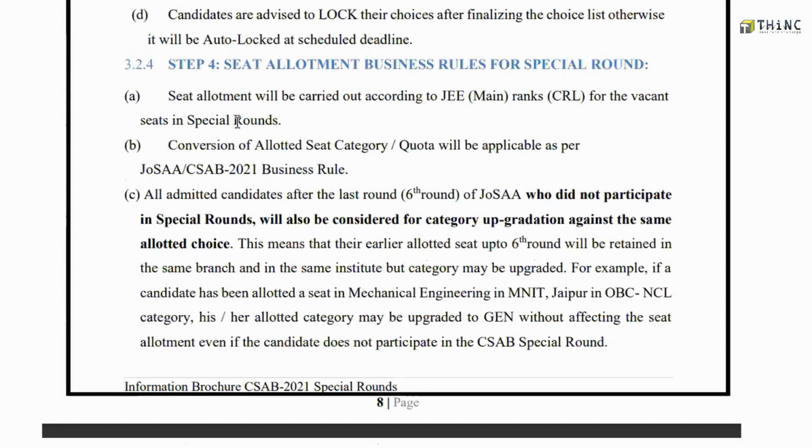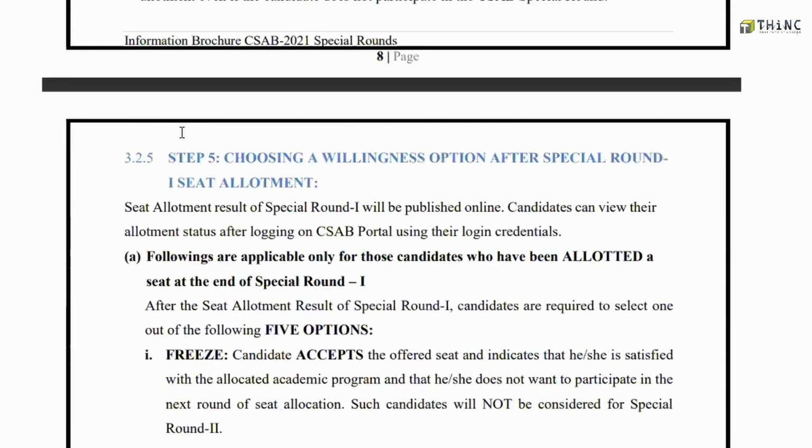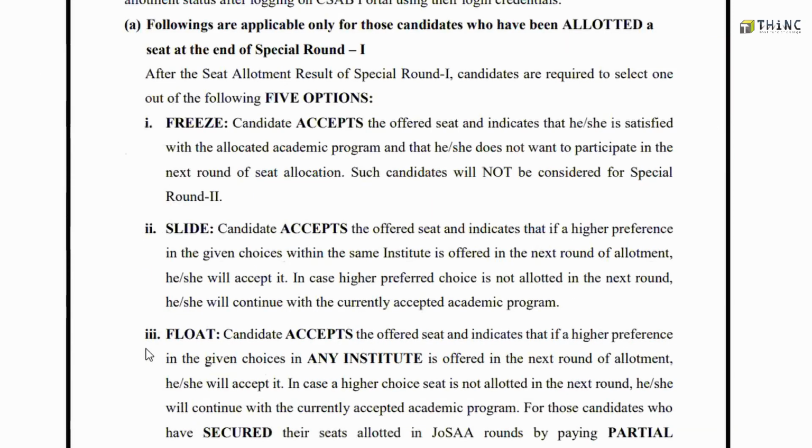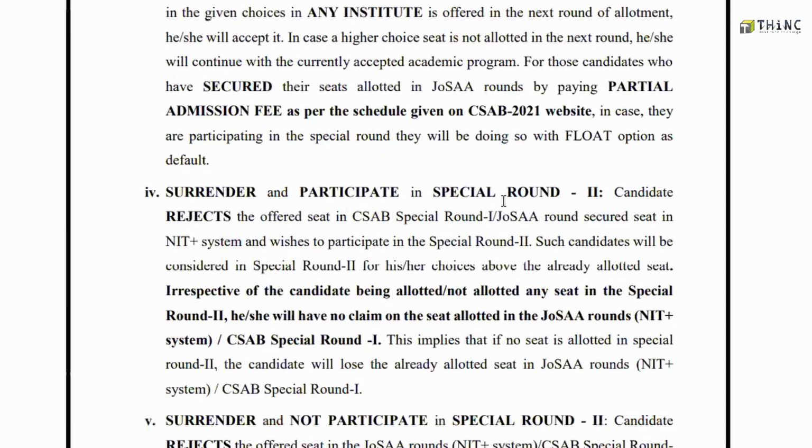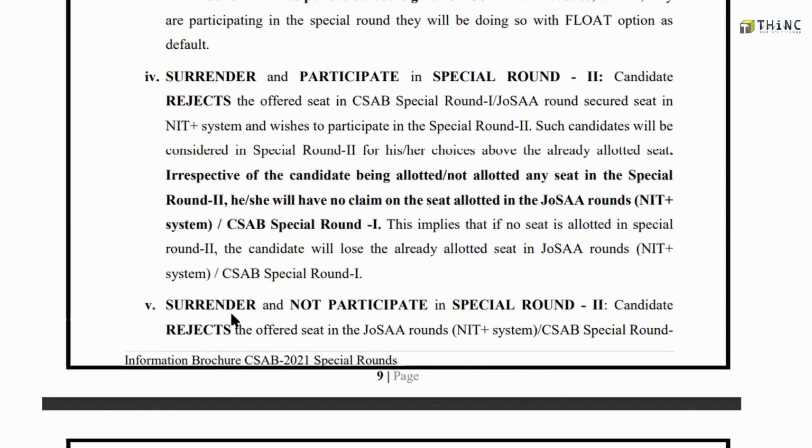And moving on to step 4, the seat allotment process. The seat allotment result of special round will be published online. Once allotted a seat at the end of special round 1, you are required to select one of the following 5 options. You can either freeze it, slide it, or float it. Another option is that you can surrender and participate in special round 2. Another option is that you can surrender and not participate in special round 2.